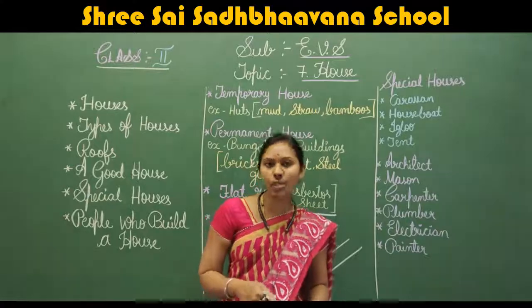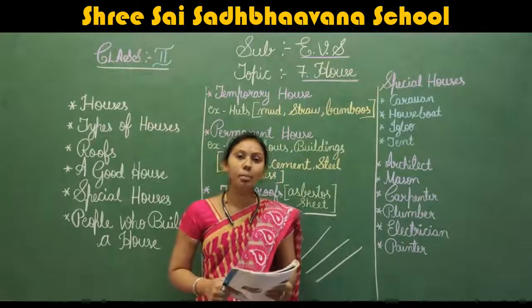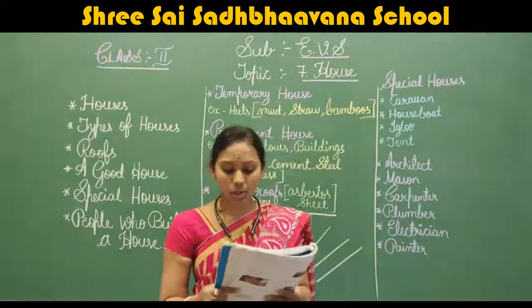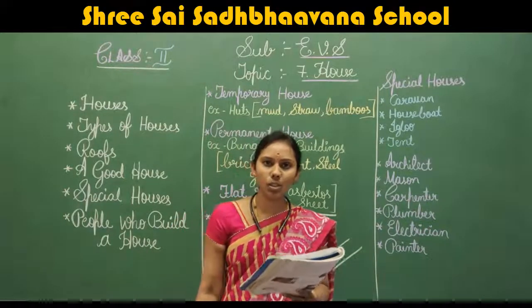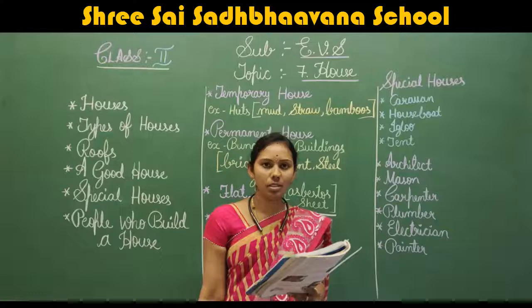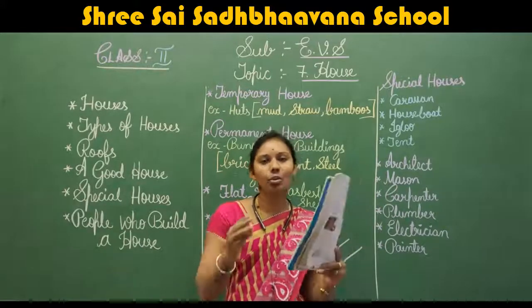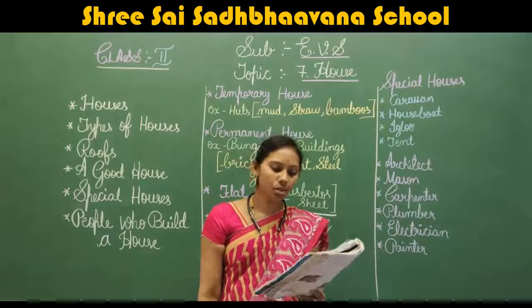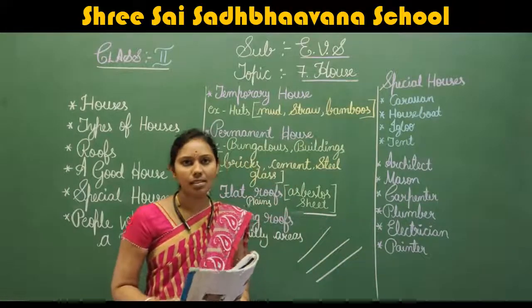Who is going to do this work? Yes, he is a painter. A painter paints the walls, doors and windows. Got it, children? Now your house is ready. So we have seen this.